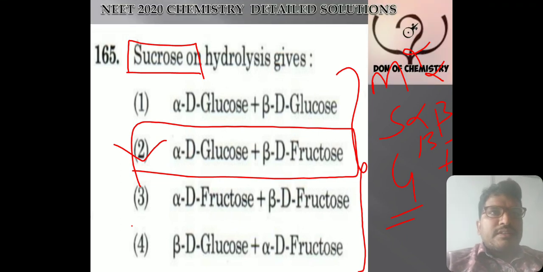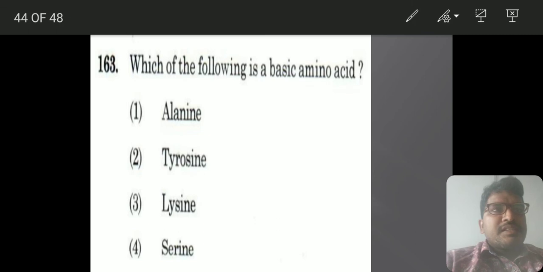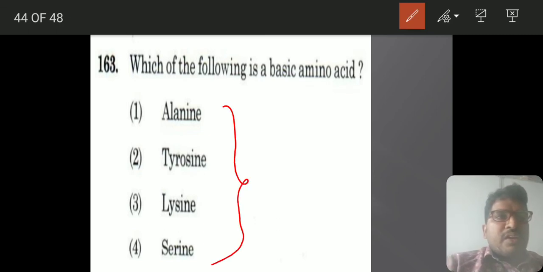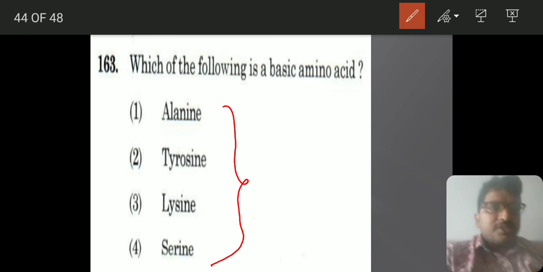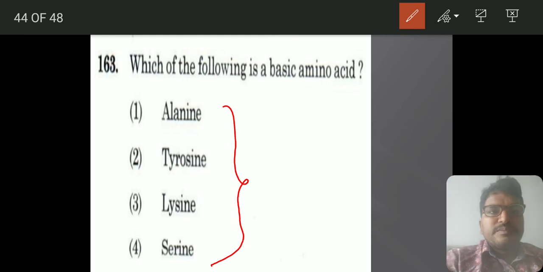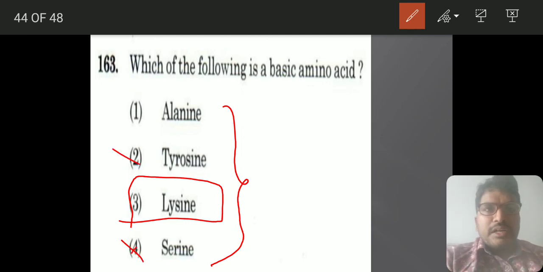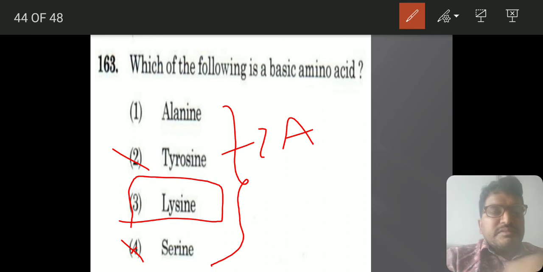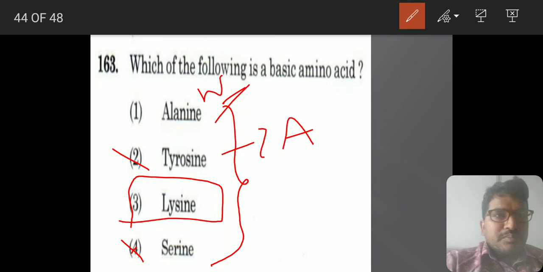Let us move to the other one. See, which of the following is a basic amino acid? Here the nature of the amino acids, whether they are essential or non-essential, is also a very important thing. I made a video on how to identify the essential and non-essential ones. In the upcoming days, I will make a video on acidic and basic natures also. Lysine is the one which is basic in nature. Serine is neutral. Tyrosine is acidic in nature. Phenylalanine is neutral in nature. So only lysine is the answer, and that is also an essential amino acid.